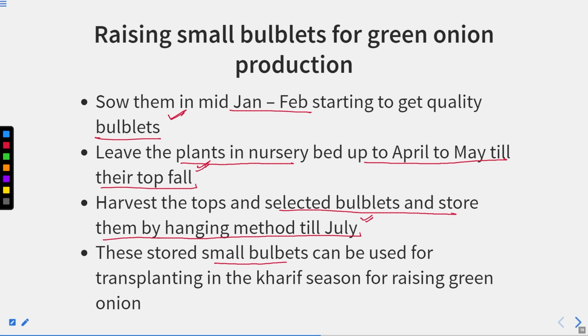These stored small bulblets can be used for transplanting in the Kharif season for raising green onion. So these bulblets can again be used, for the next season, for raising the green onion. So this is the method of how to raise the bulblets for the green onion.